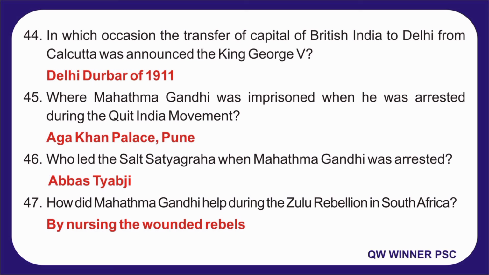45. Where was Mahatma Gandhi imprisoned when he was arrested during the Quit India movement? Answer is Aga Khan Palace, Pune. 46. Who led the Salt Satyagraha when Mahatma Gandhi was arrested? Answer is Abbas Tyabji. 47. How did Mahatma Gandhi help during the Zulu rebellion in South Africa? Answer is by nursing the wounded rebels.